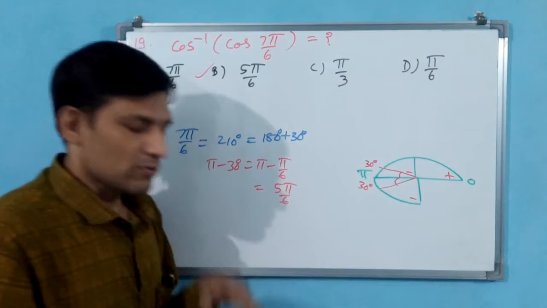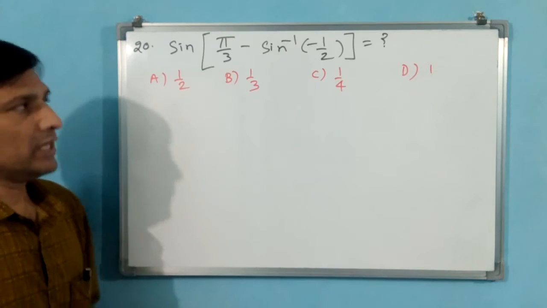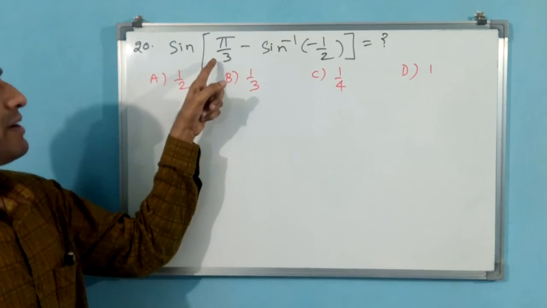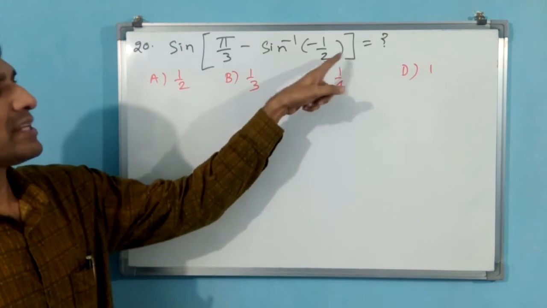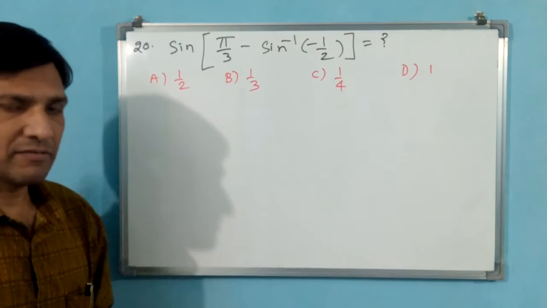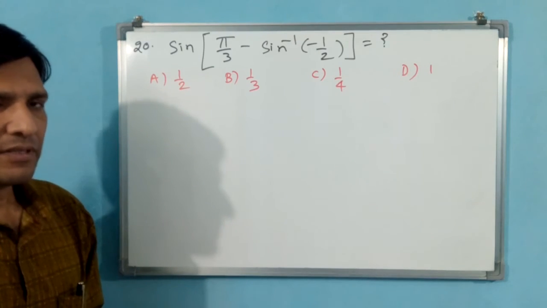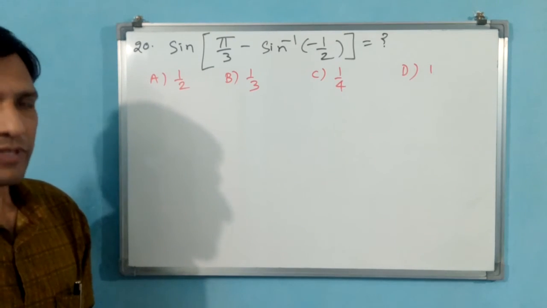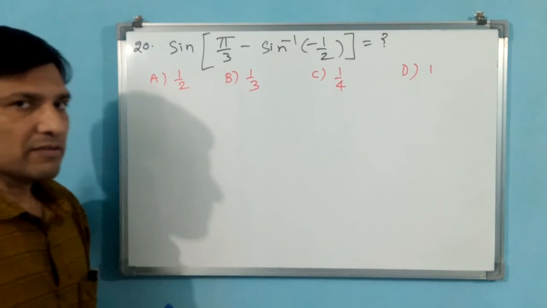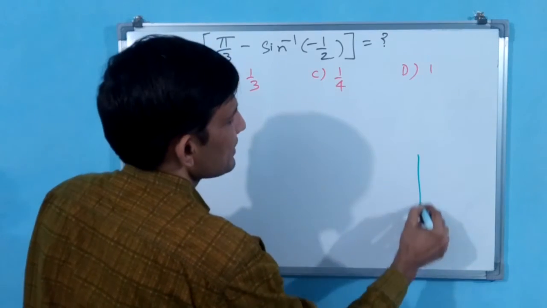Let us go for the 20th question. Okay, you see question number 20. Sine of pi by 3 minus sine inverse of minus 1 by 2 is equal to, okay, first of all you convert the minus in sine inverse of minus 1 by 2. First you convert. Why? Because for an inverse function and minus, see where it lies. For sine,